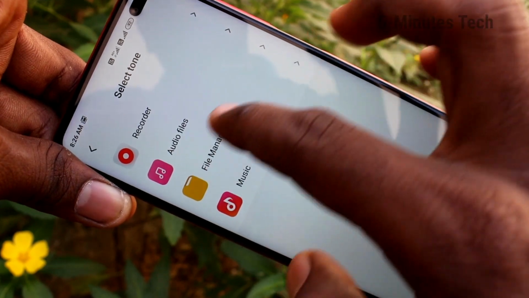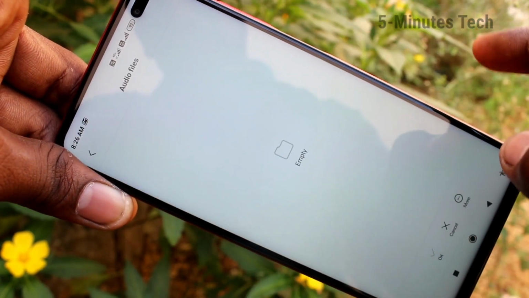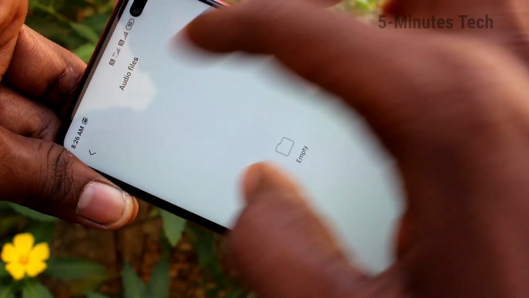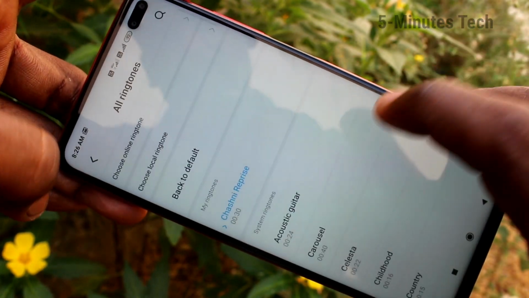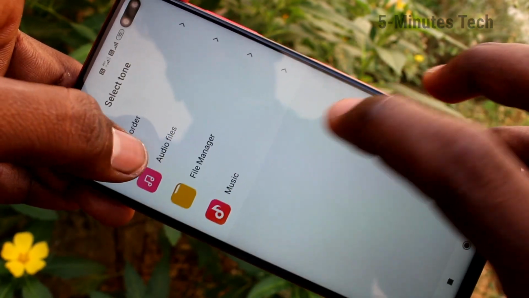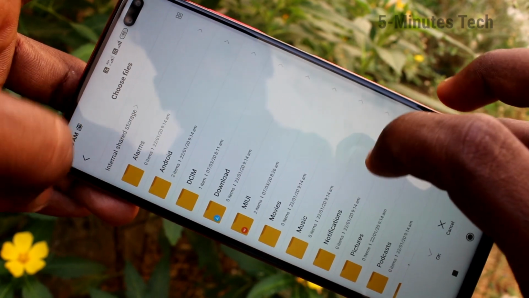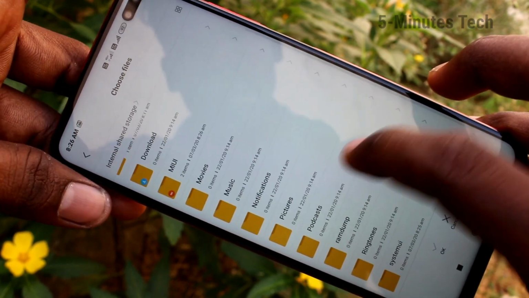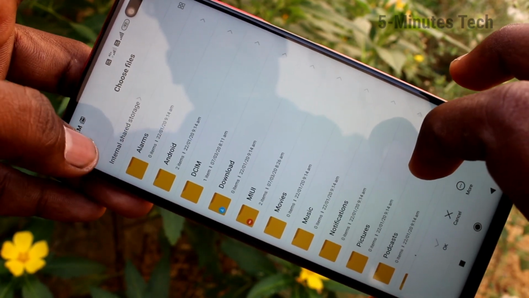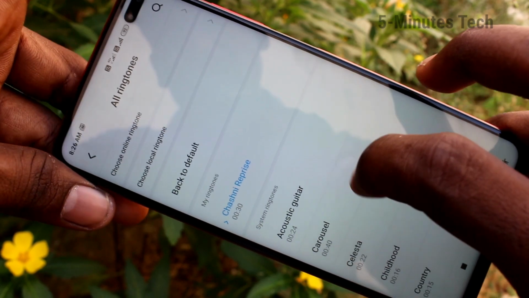You can also choose local ringtone. You can choose any local files. You can also choose from file manager. If you have any music file, you can choose here.